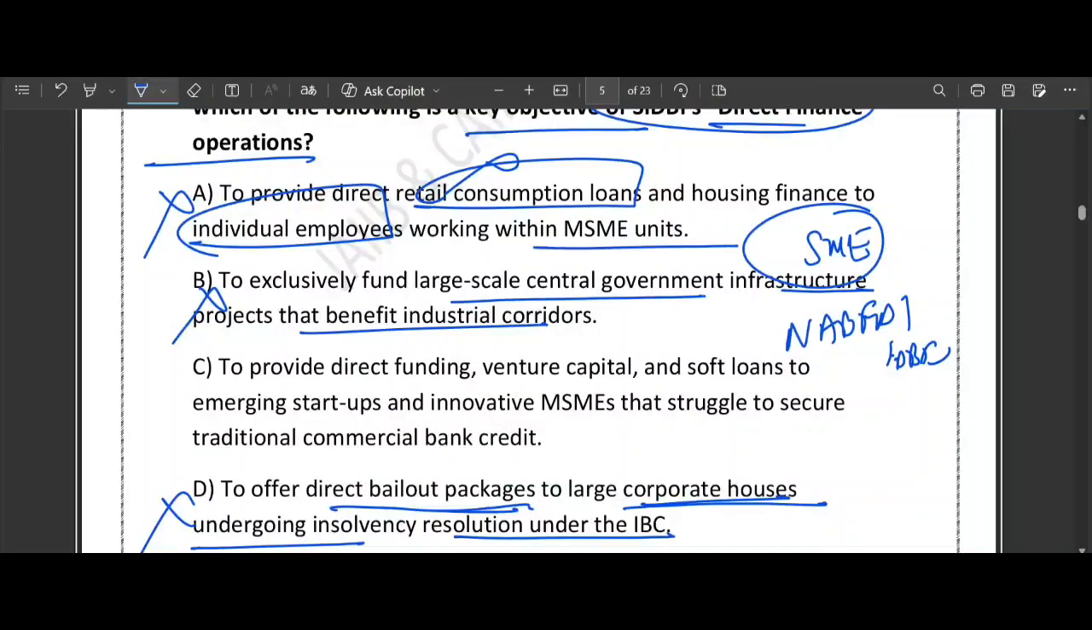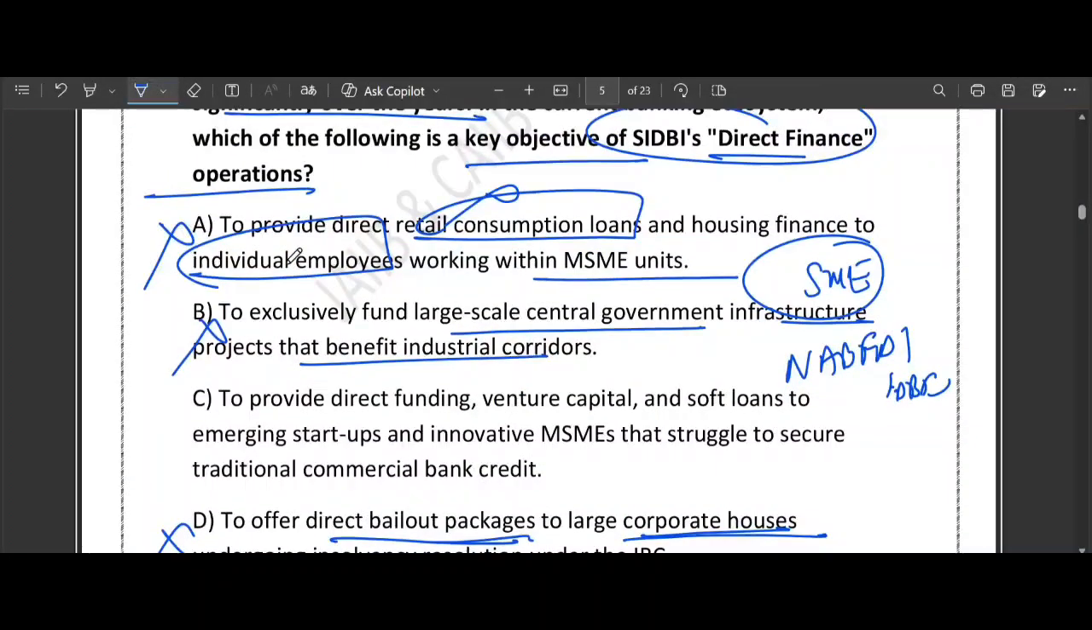So if you look at the other option they have provided, option A says retail loan. No. SIDBI is not interested in your home loan or car loan. It only cares about the enterprise. Did you know that SIDBI's role changed significantly after the 2006 MSMED Act? Most students get confused between refinance and direct finance. Don't be one of them.